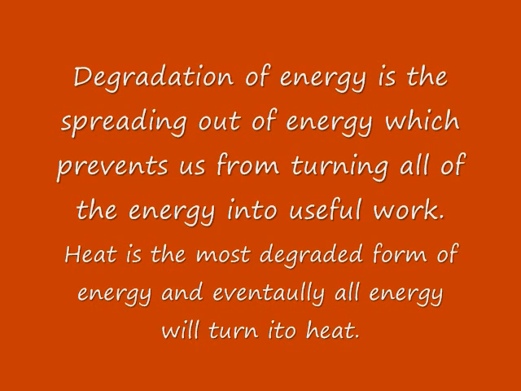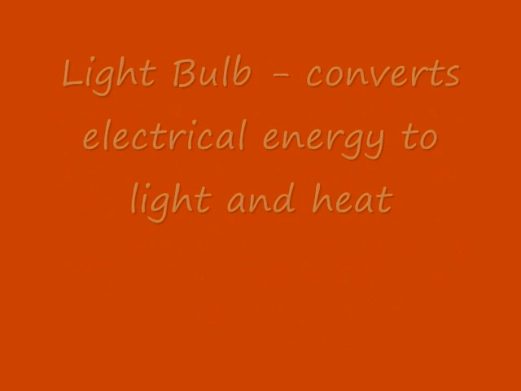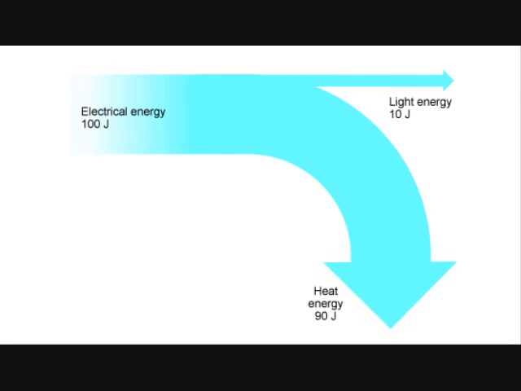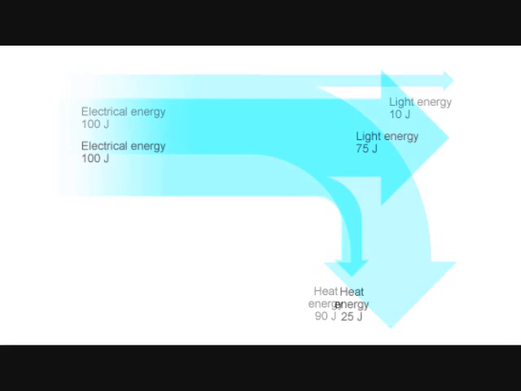So let's take a look at some examples of energy degradation and the idea of losing energy through the form of heat. Now, one example is the light bulb, which converts electrical energy into light, obviously most importantly, but also into heat. It turns out the regular incandescent bulbs are actually not very efficient because, as you can see, only 10 joules of the 100 joules produced in a typical light bulb turns into light. The other 90% becomes heat.